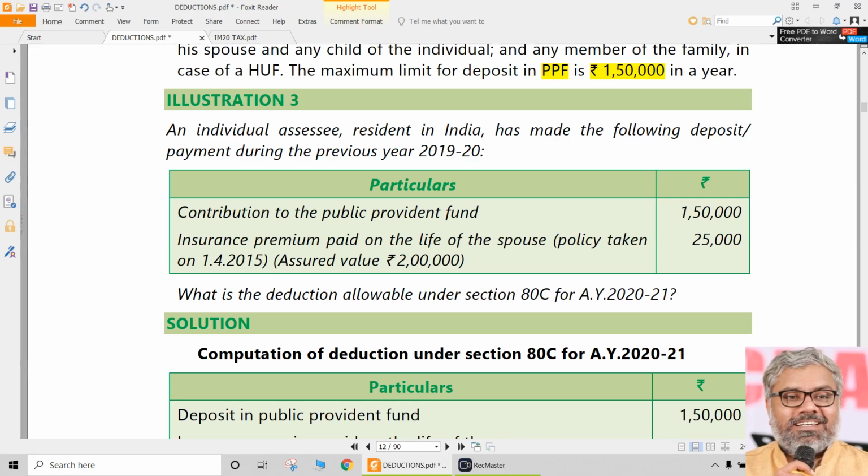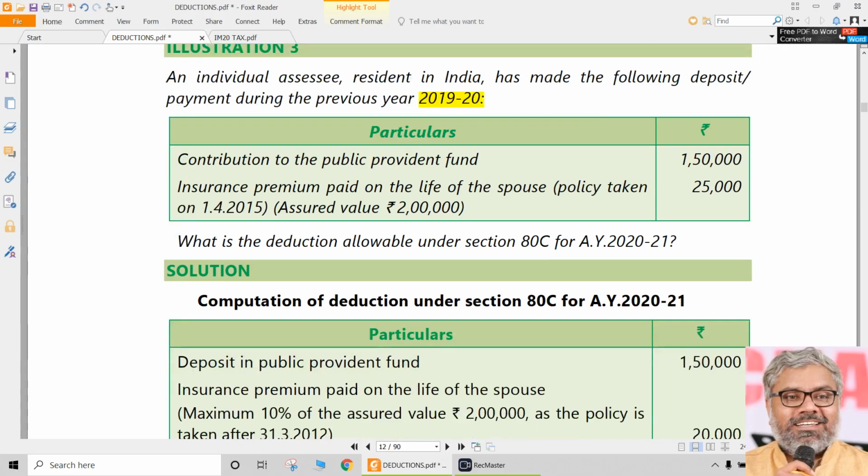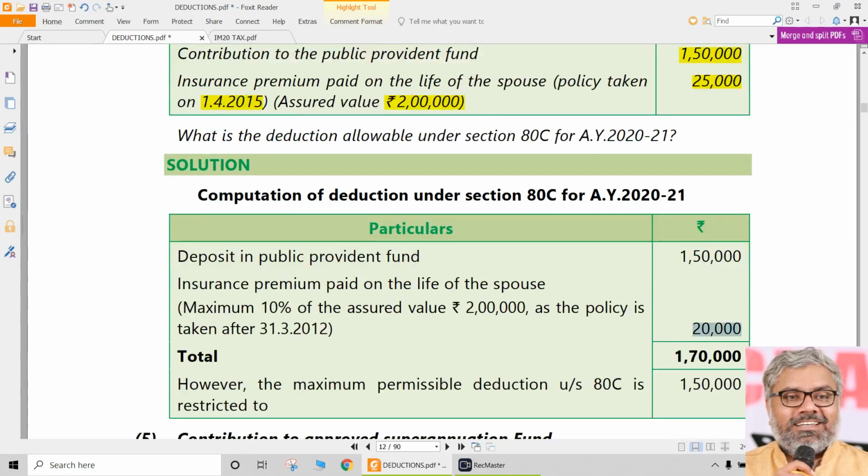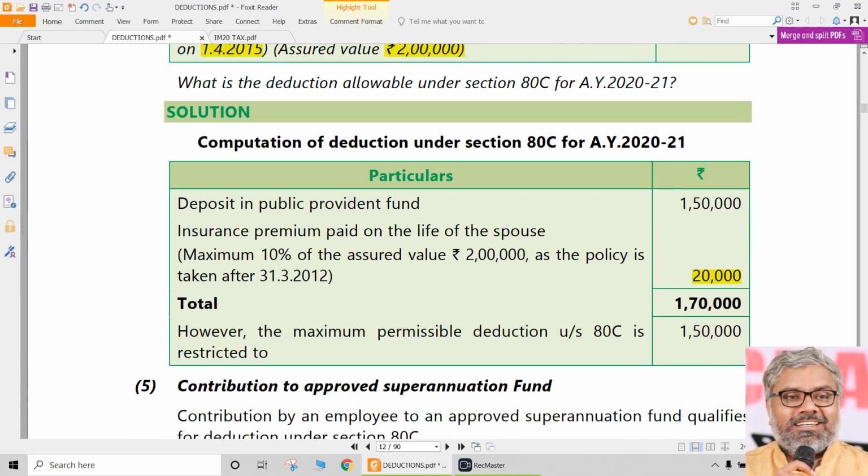Look at one example here which is given related to contribution once again. An individual resident in India has made the following deposits or payments during the previous year 2019-20. Contribution to the public provident fund is 1,50,000, already exactly matched to the maximum restriction. In addition to that, he has also paid an insurance premium on the life of the spouse, policy taken after 1/4/2012. Assured value is 2 lakhs and premium is 25,000. Definitely it is exceeding 10%, so it should be restricted to 20,000 only. But total investment eligible for 80C is 1,50,000 plus 20,000, that is 1,70,000.